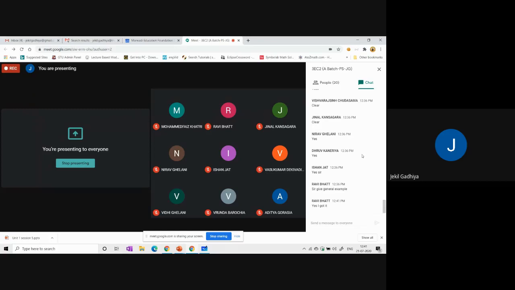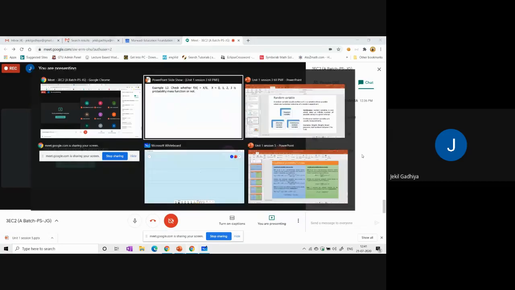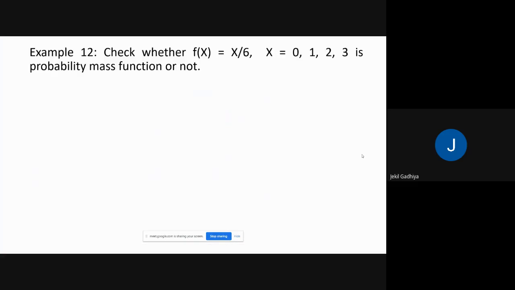Okay. Now, can anyone tell me what we have to do here? Check whether this function f of x equal to x by 6, where x equal to 0, 1, 2, 3 is a probability mass function or not.